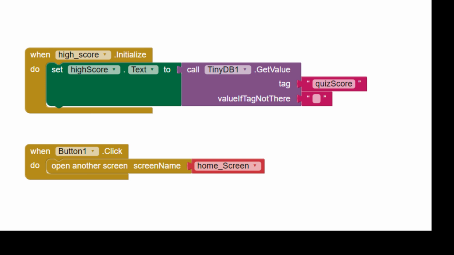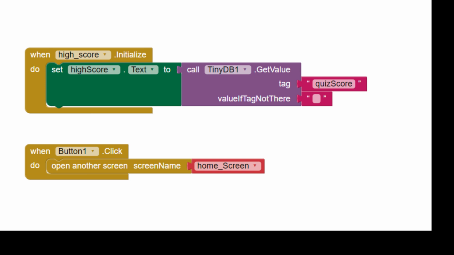So next, we have the DB used in the high score page. This high score page uses the variable that we took from the previous slide, which is from the end of every quiz. So after the score from the previous slide has been kept in the quiz score variable in TinyDB, in this page, we will make it initialize when the screen first opens.